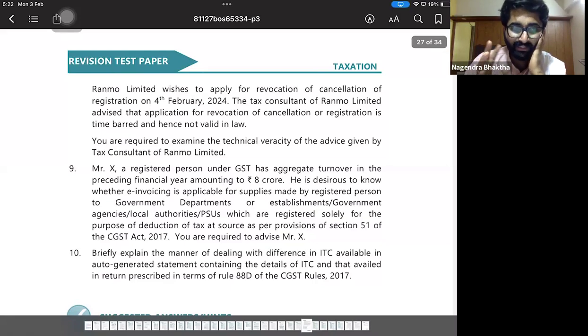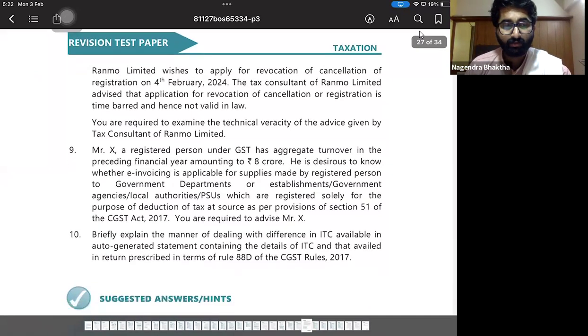In the prescribed form, you have to give this within 90 days. Can that period be extended? Yes, by an officer not below the rank of additional commissioner or joint commissioner, he can allow revocation within 180 days. In the given case, what has happened?